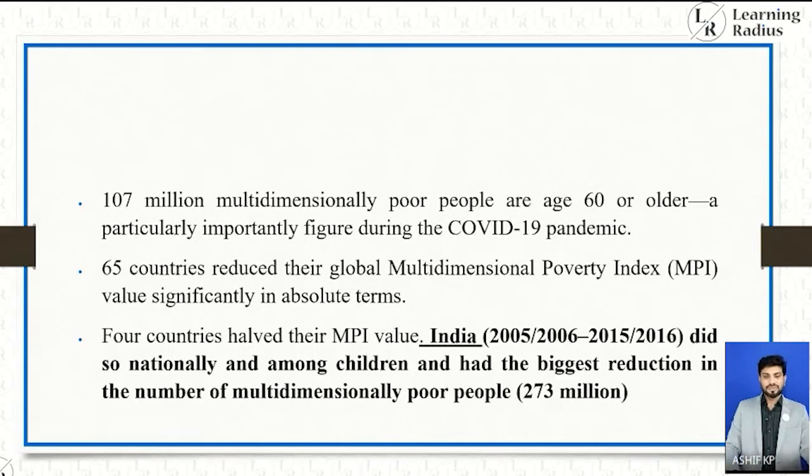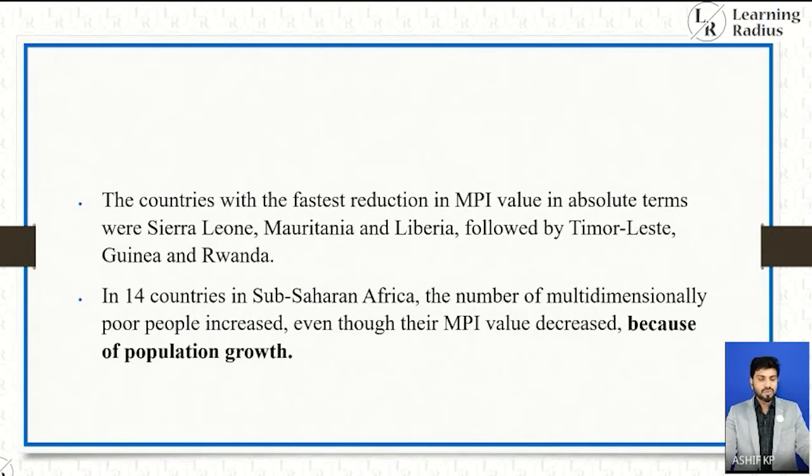65 countries reduced their global multidimensional poverty index value significantly in absolute terms. 4 countries halved their MPI value. India, 2005-6 to 2015-2016, did so nationally and among children and had the biggest reduction in the number of multidimensionally poor people. So multidimensional poverty index is very significant because India performed well.